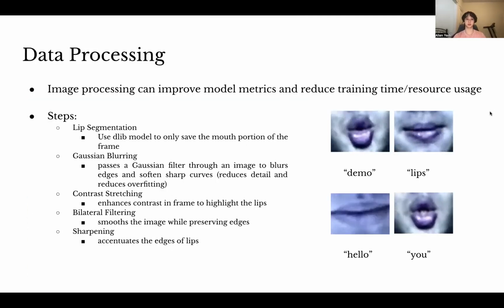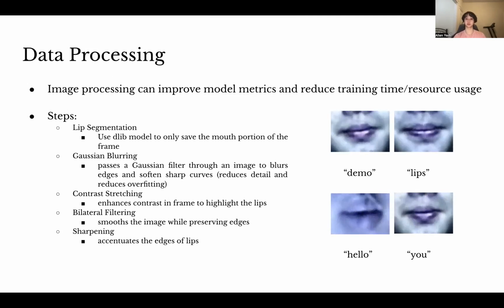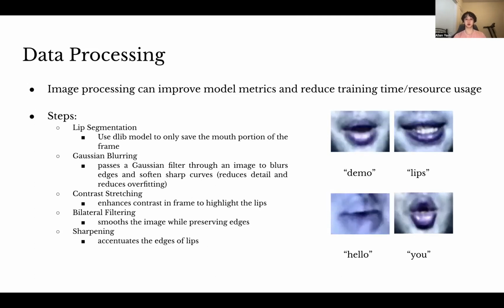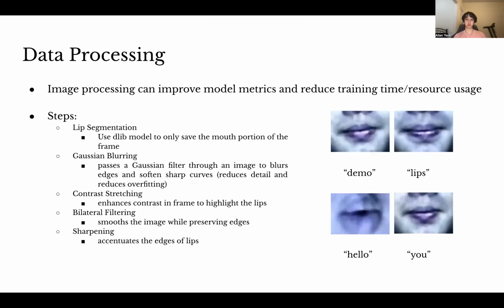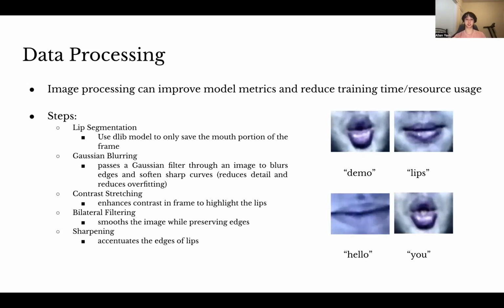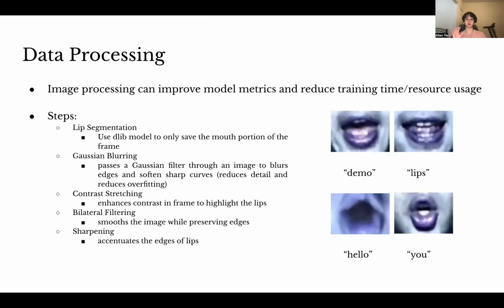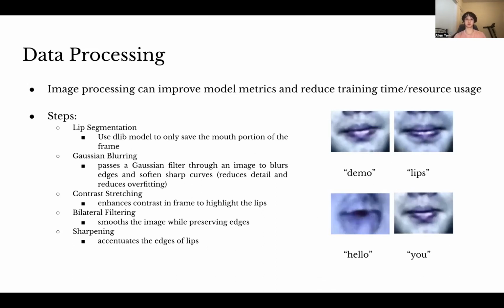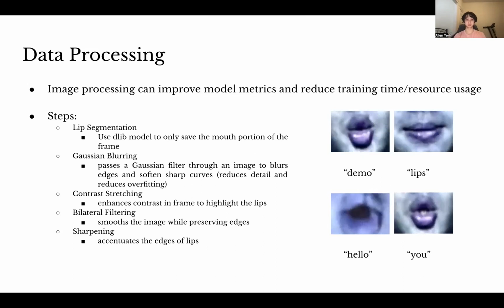So now let's talk about data processing. And as we all know, data processing or image processing can definitely improve model metrics and reduce training time and resource usage. So it's definitely a very important step. And here is what I did for my processing. First, we segment out the lips because that's exactly what we care about. And to do this, we can use a dlib model to just save the mouth portion by splicing out the pixels where the mouth landmarks are at, with some padding on the sides, of course.